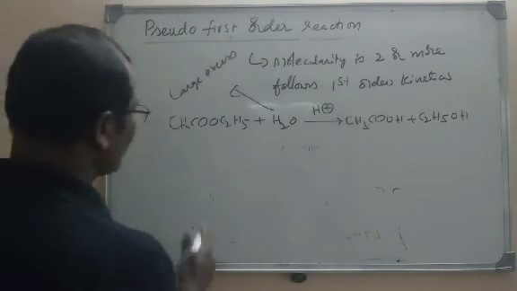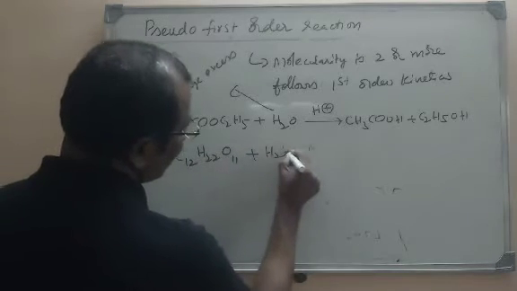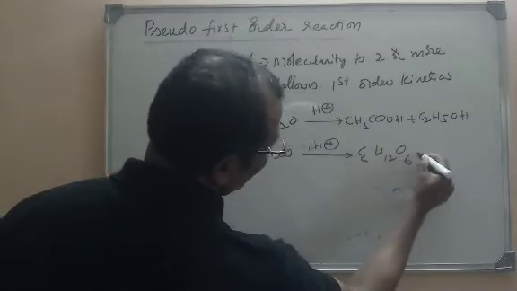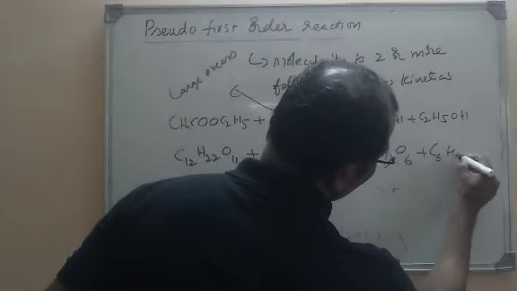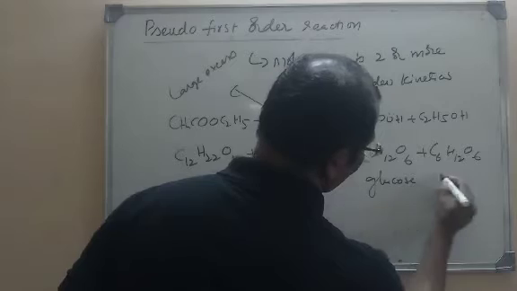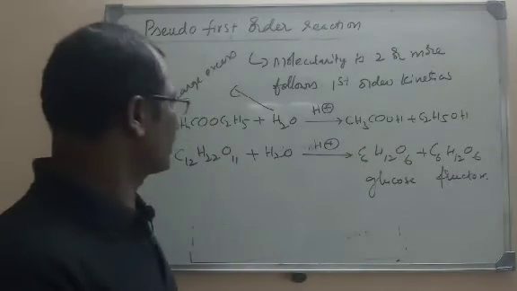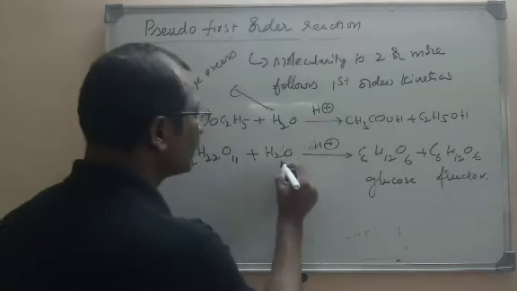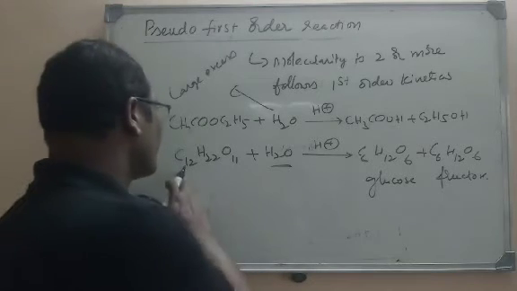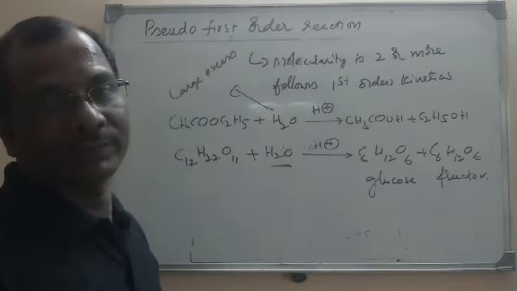Sugarcane means it is sucrose, C12H22O11. On hydrolysis, it will give us glucose and fructose. Here glucose and fructose have the same molecular formula because they are functional isomers. So in this reaction also, we need to take a large excess of water, so that the rate is found to depend only on cane sugar.